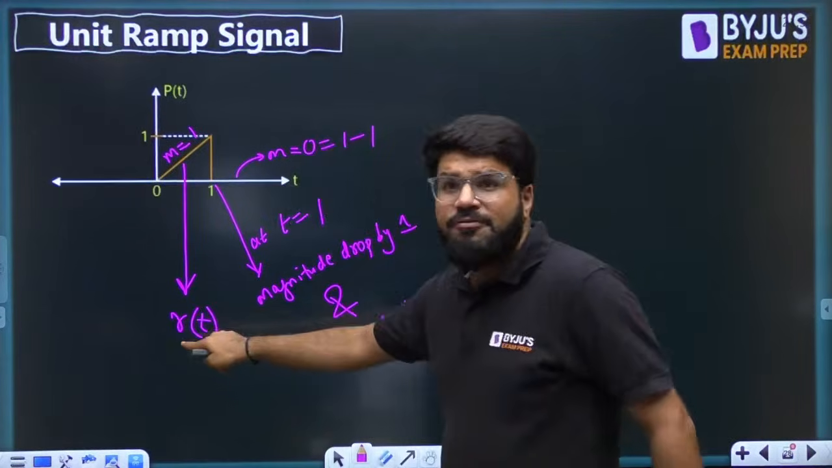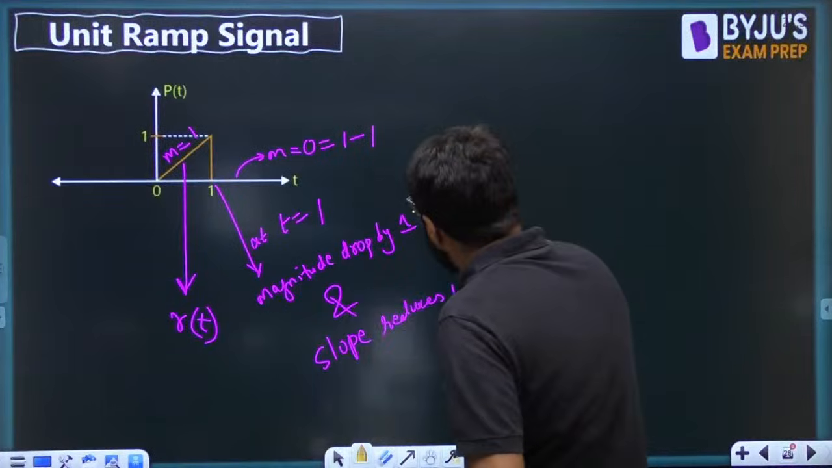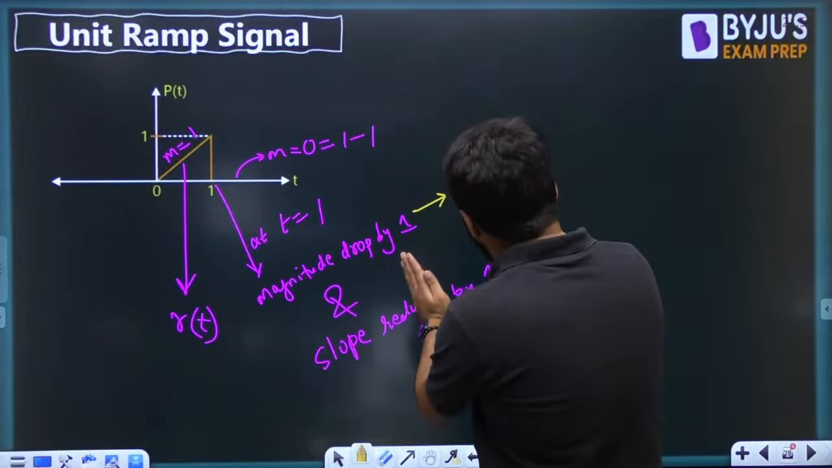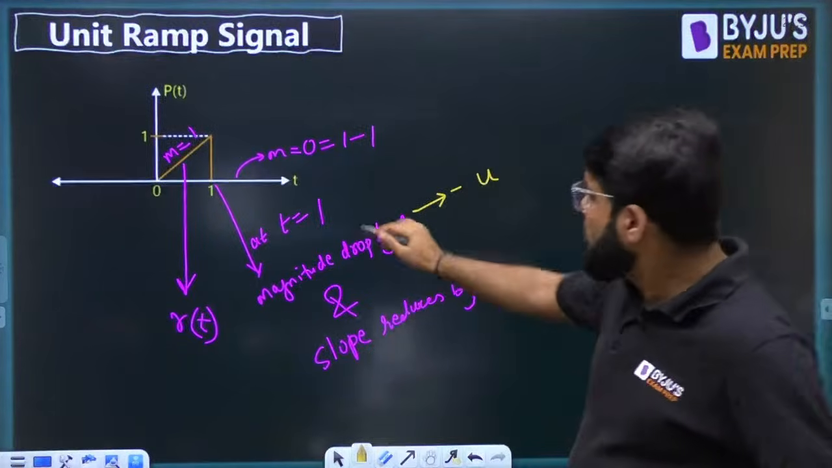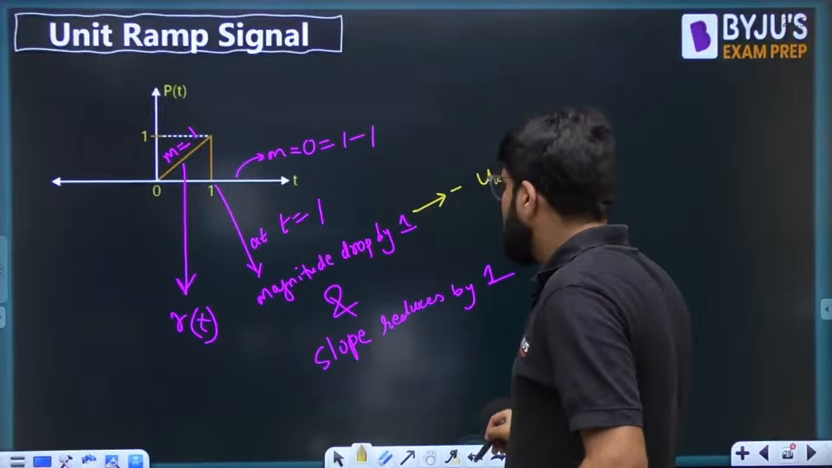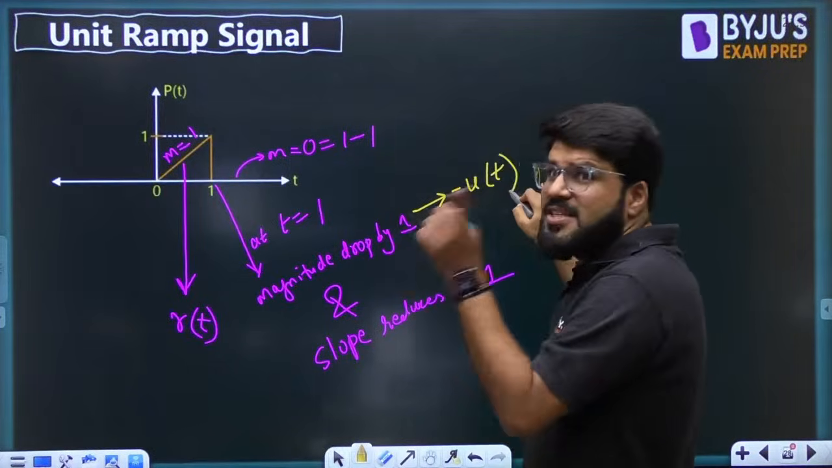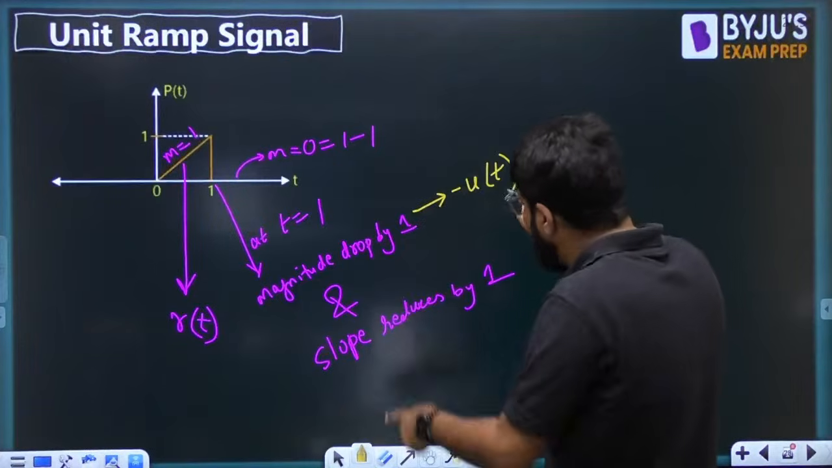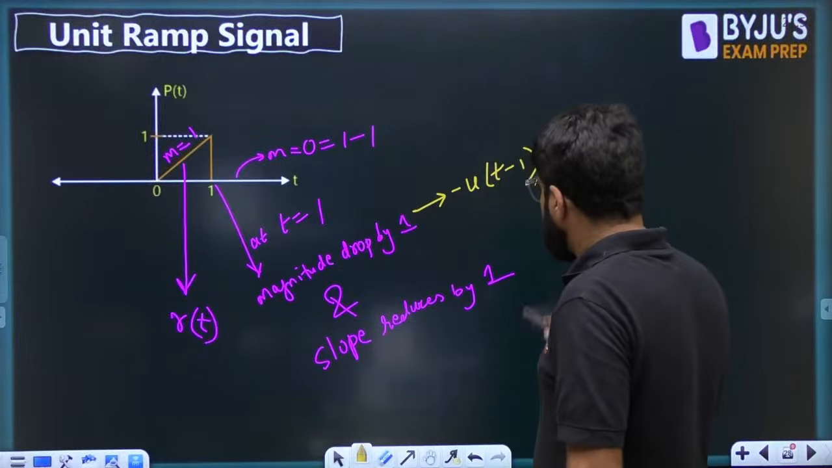So dear, the waveform starts with a ramp signal. Okay, for the magnitude to drop by 1, I need minus of u. Drop by 1 means minus u. But at what point do I want to drop? t equal to 1. So I need to write minus u(t)? No, u(t) starts from the origin. I wanted the magnitude to drop by 1 at t equal to 1, so I should write u(t minus 1).